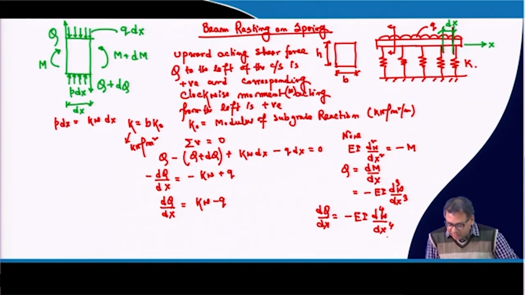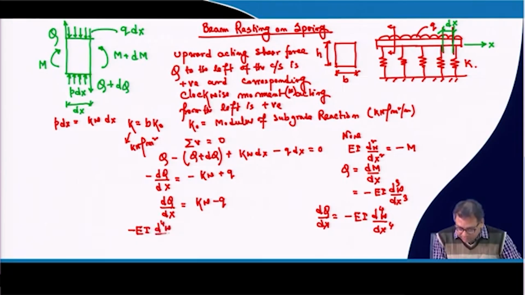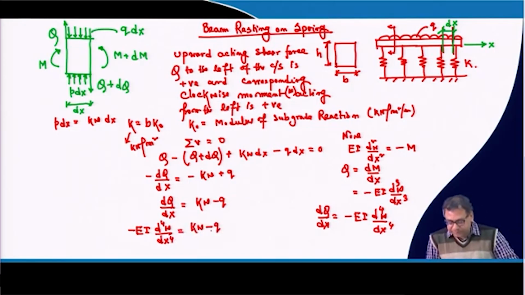Okay. So now you will put this here. So this will be minus EI d4w dx4, and that will be equal to k into w minus q.